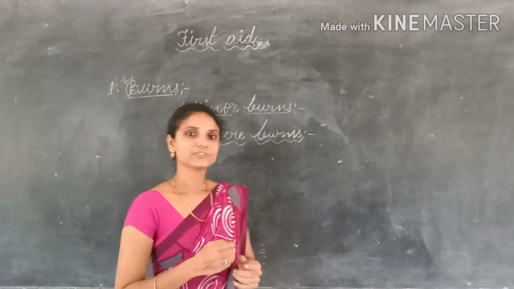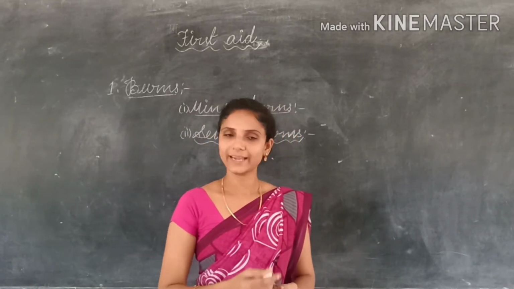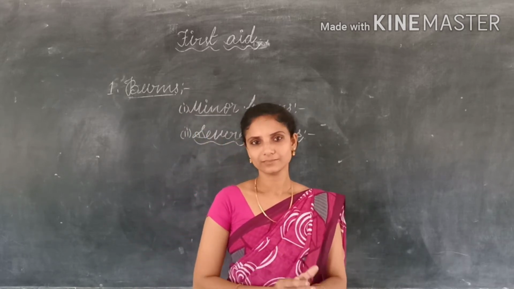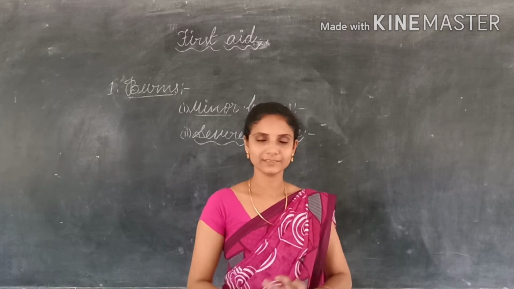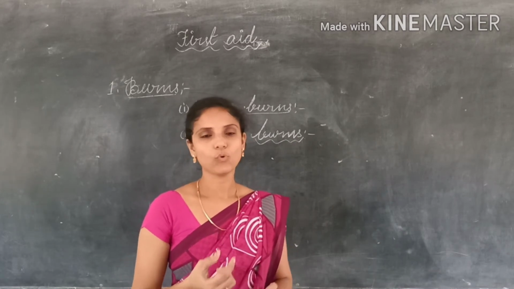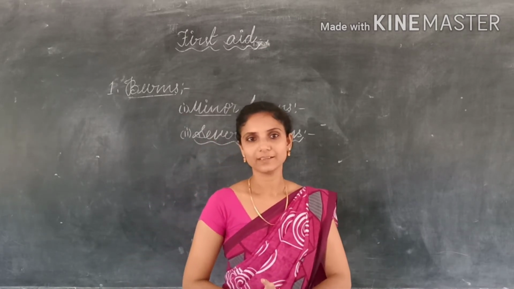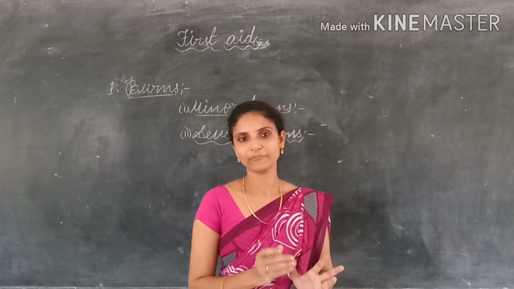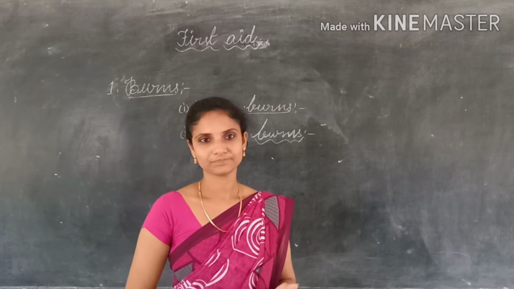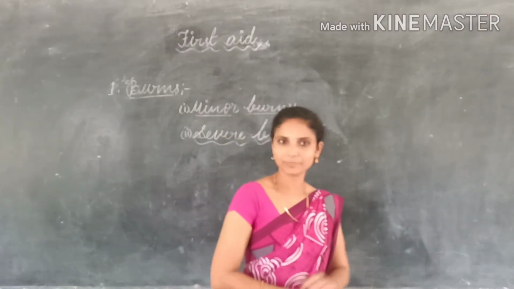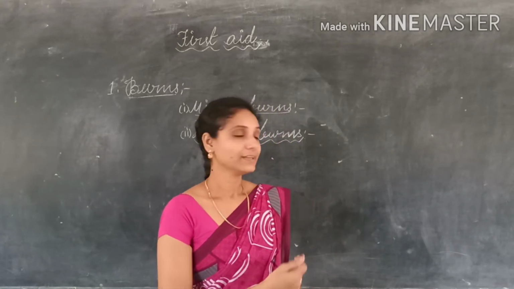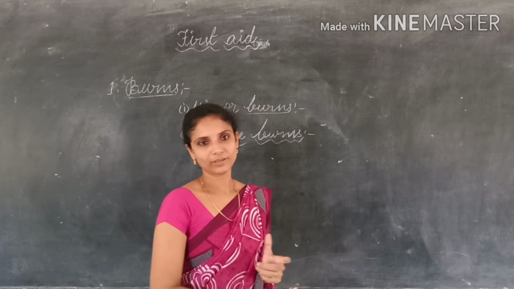Step 1, gently cover the burn with a cotton cloth or sterile gauze to prevent the entry of germs and dust. In step 2, give him warm water when he is in a shock state. And we should not give any liquid item when he is in an unconscious state. And step 3, take a cotton cloth, dip it in the antiseptic lotion and use it as a wet compress. Next, take the victim to the doctor for help.